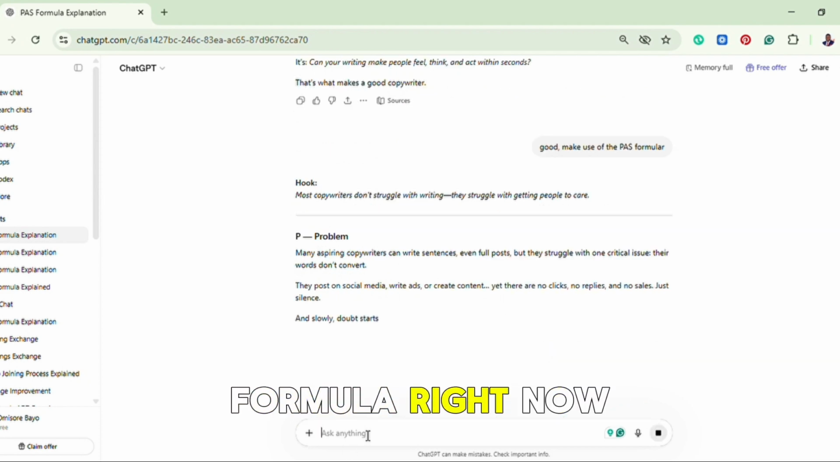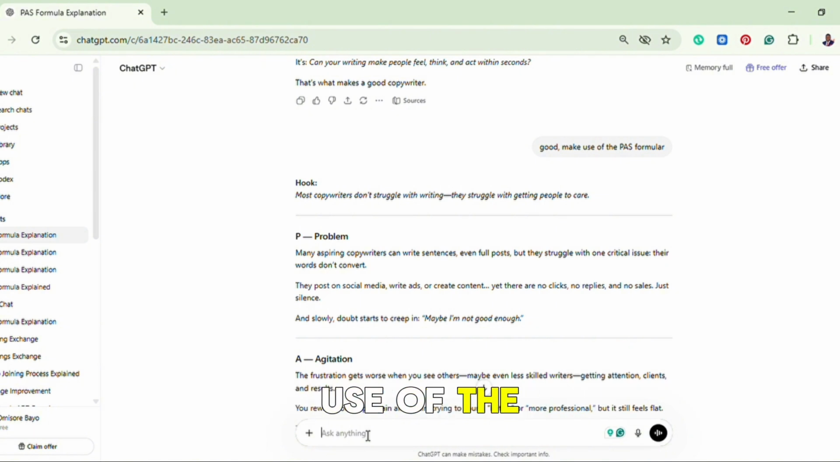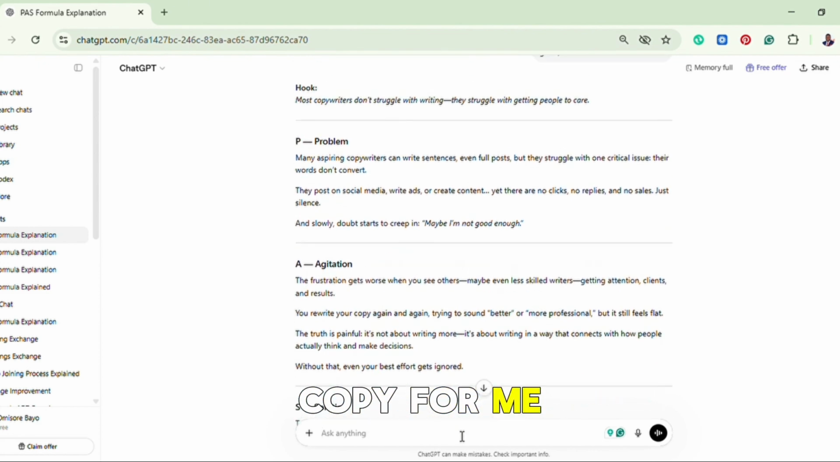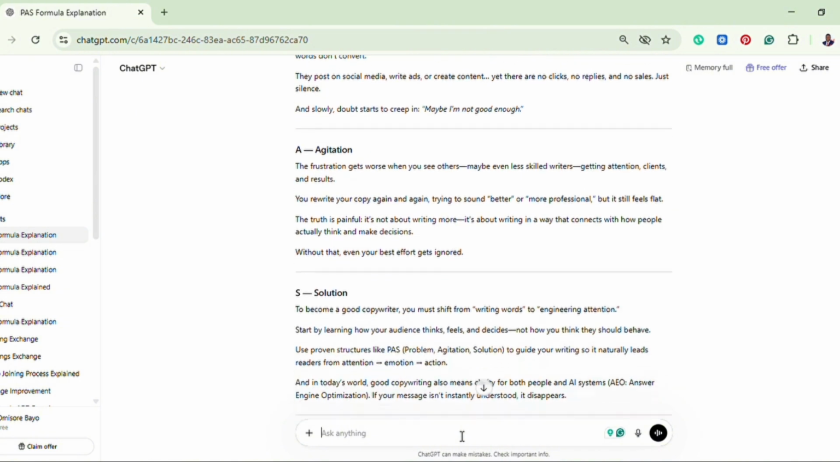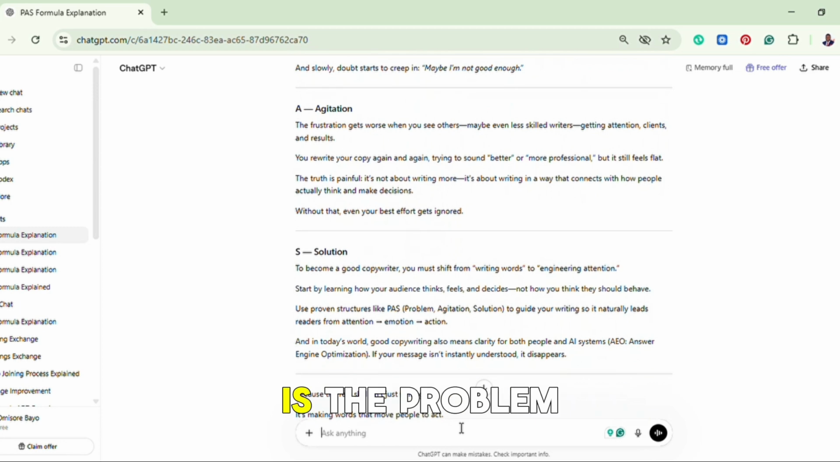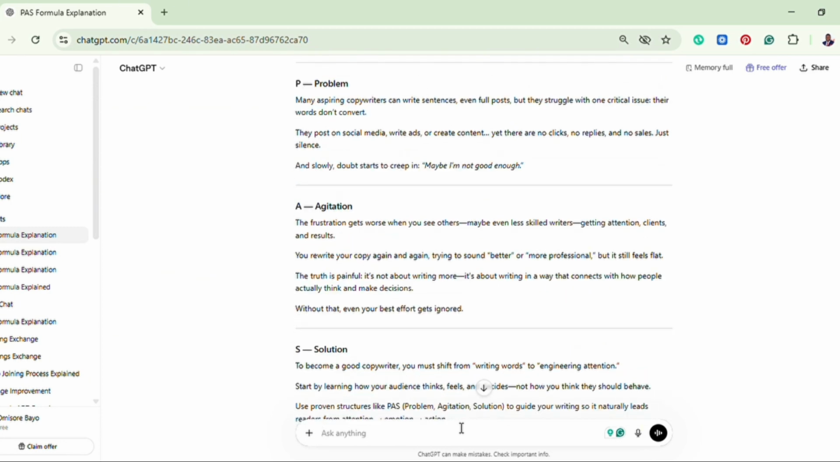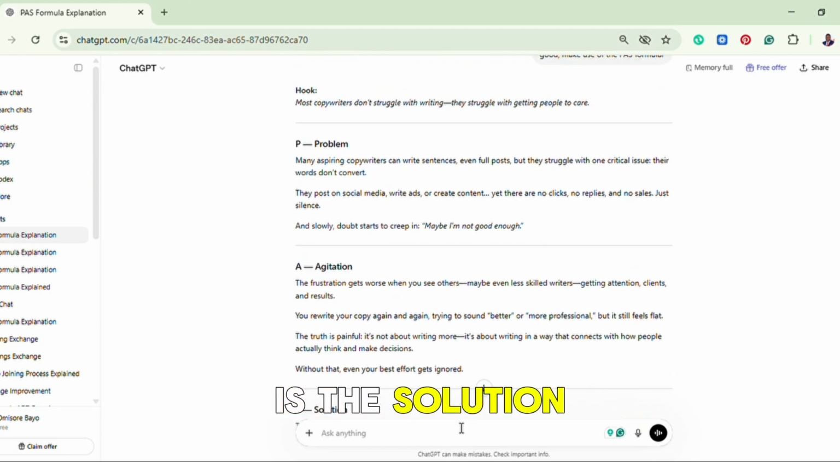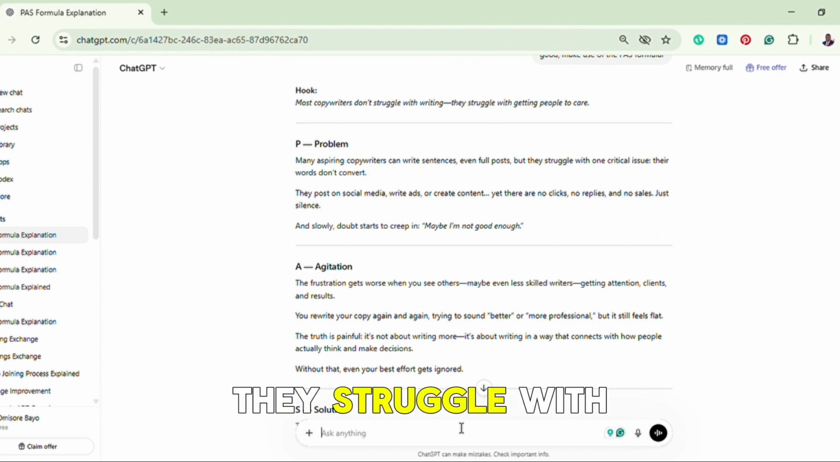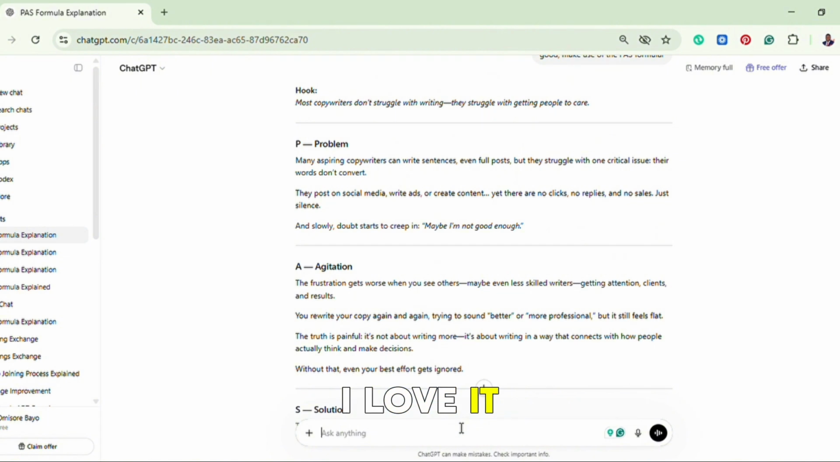Telling ChatGPT to make use of the PASS formula, and as you can see, it is generating another copy for me. Now you see it has demarcated everything by separating everything into sections. There is the problem, there is the agitation, and there is the solution. Which is good, and you can see the hook statement. Most copywriters don't struggle with writing, they struggle with getting people to care. Fine, I love it, and this is what I want.